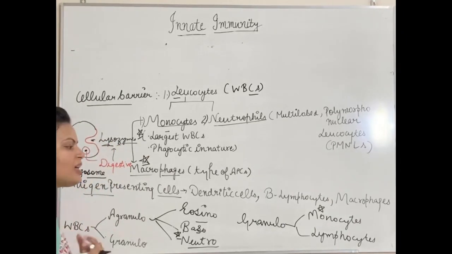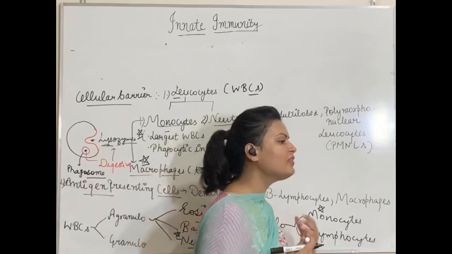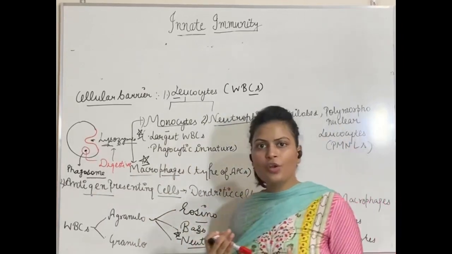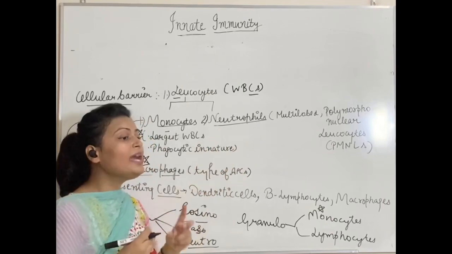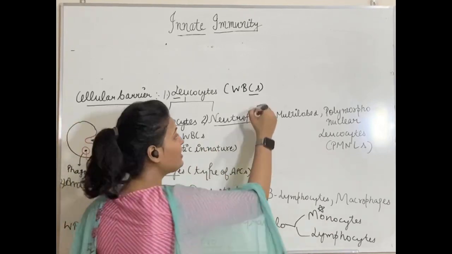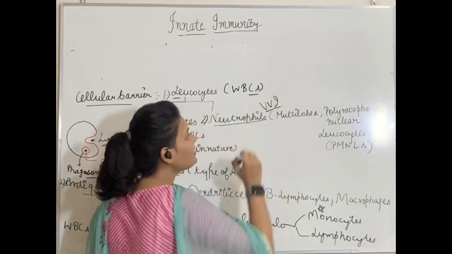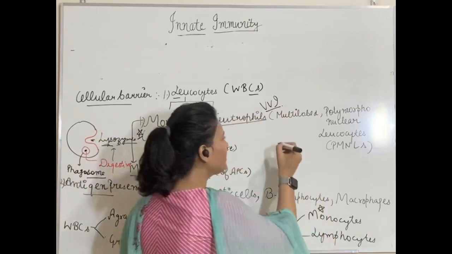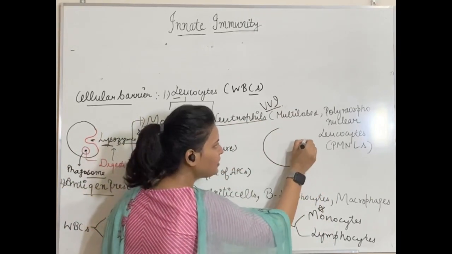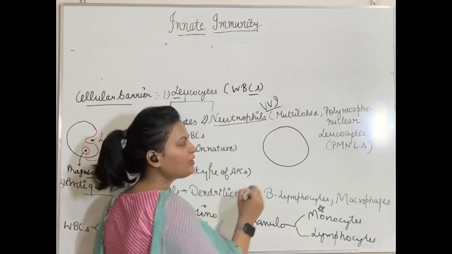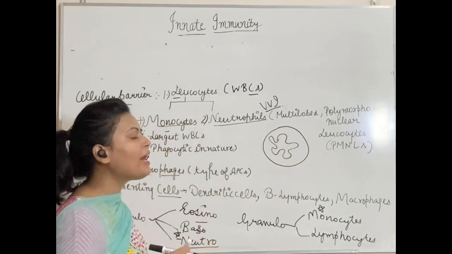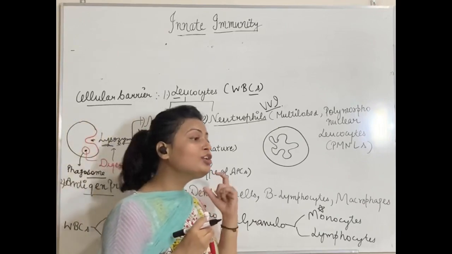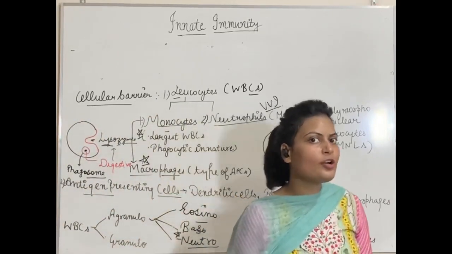These lysozymes are digestive enzymes, and so they will help in digestion of the antigen. This is how neutrophils work. And the second thing, which is very, very important again, is that these neutrophils are multi-lobed. For example, if this is our neutrophil, they will have a multi-lobed nucleus. So they have a multi-lobed nucleus, and due to this multi-lobed nucleus, they are also called